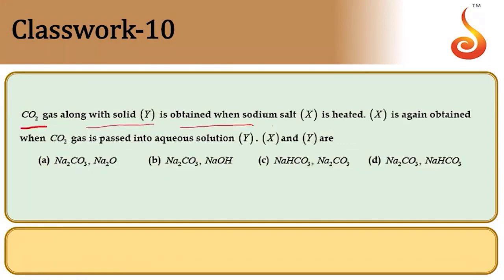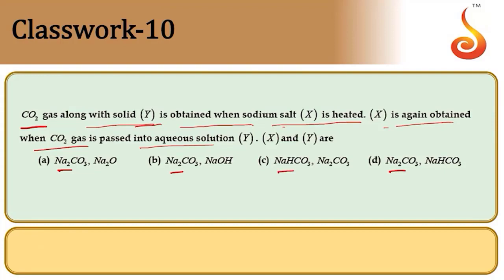Then carbon dioxide along with solid Y is obtained when the sodium salt of X is heated. When the sodium salt of X is heated, carbon dioxide gas and a solid Y are obtained. X is again obtained when we pass carbon dioxide gas through an aqueous solution of Y. What are X and Y here? Now here, heating the sodium salt of X. Sodium salt here, carbonates of sodium. Carbonates are stable.